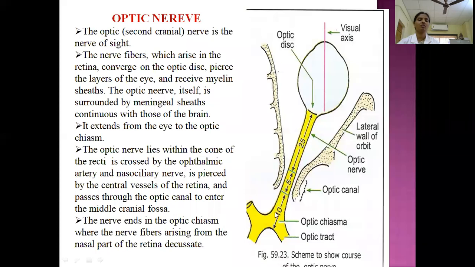The total length of the optic nerve is 4 centimeters. This is the intraorbital part. This is the canalicular part, within the optic canal. Then this is the intracranial part, and it terminates at the optic chiasma. We will learn the details in the separate cranial nerve classes. So this is the important optic nerve.